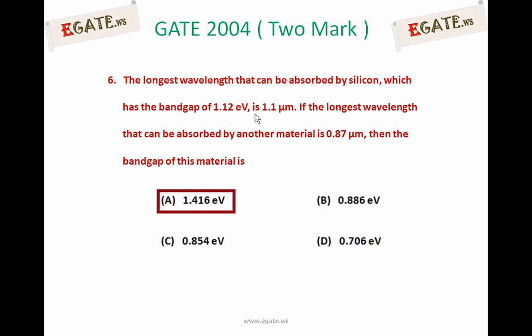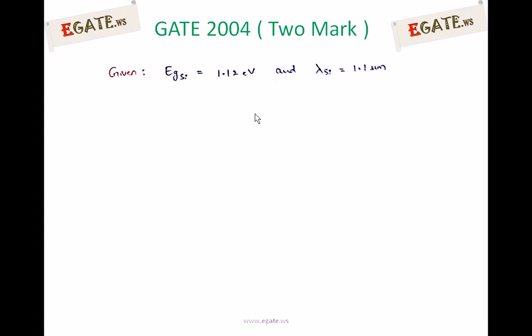We'll see the details. The given information is that the silicon energy gap is 1.12 electron volts, and the maximum wavelength of absorption is lambda silicon equal to 1.1 micrometer. And for the second material, we need to calculate. The general equation between energy gap and wavelength is Eg is equal to hc by lambda, where h is Planck's constant and c is the velocity of light.